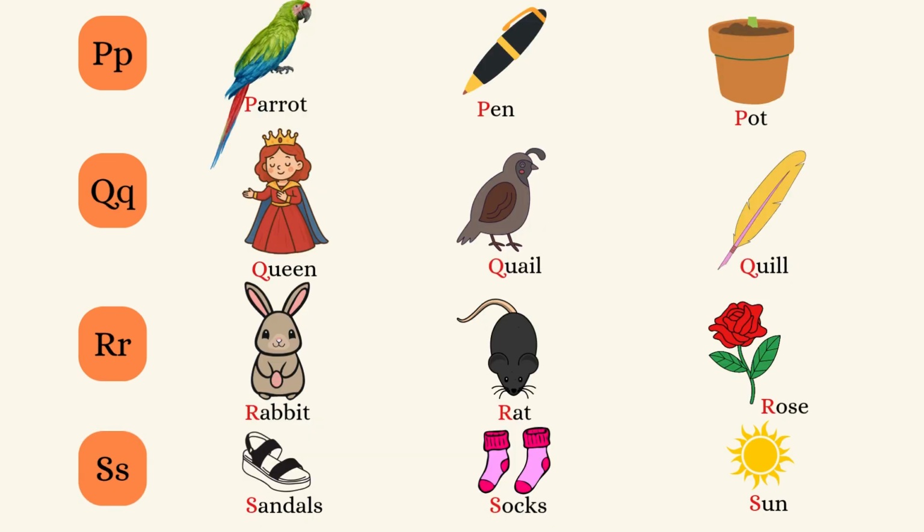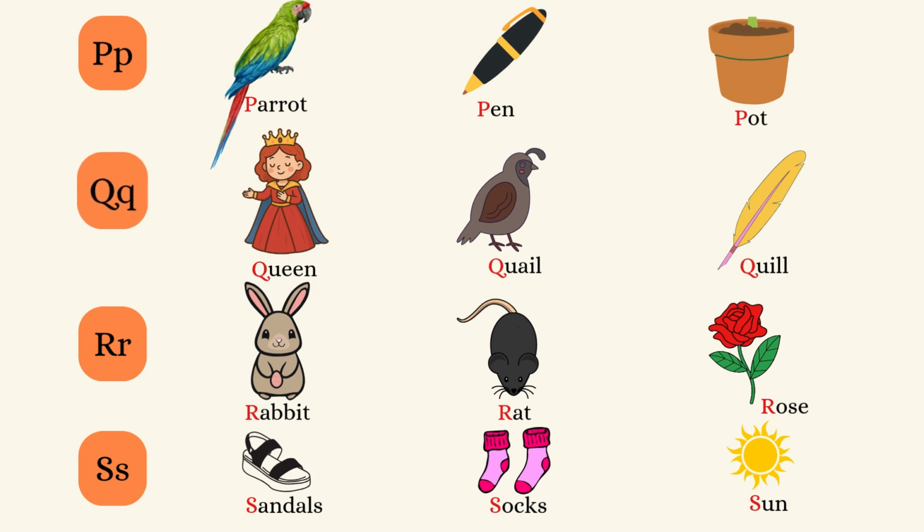Okay, children, come, let's learn P, Q, R, S. The sound of P is P. Parrot, pen, pot. The sound of Q is Q.